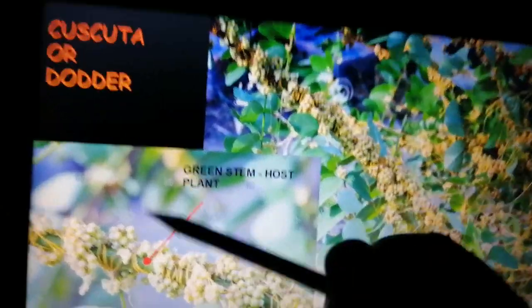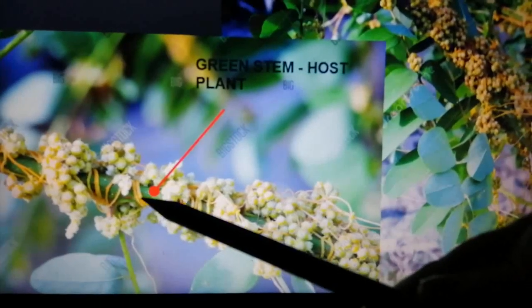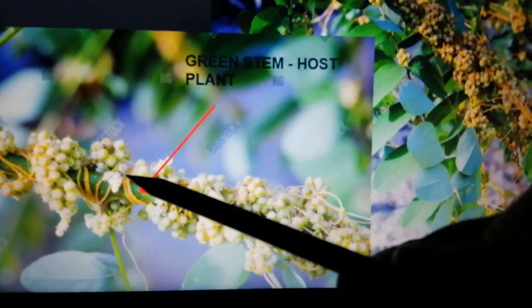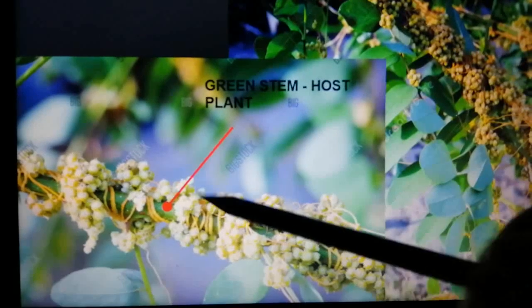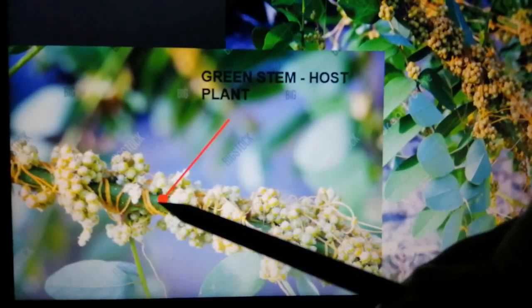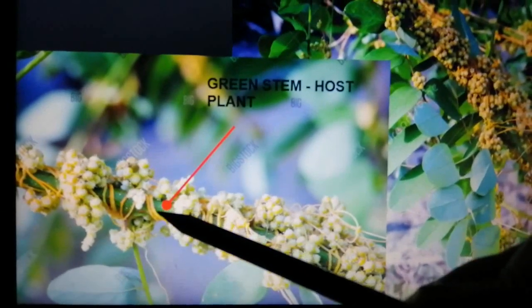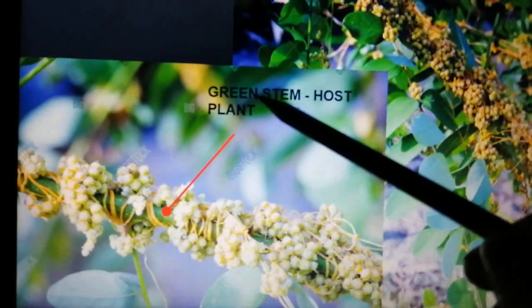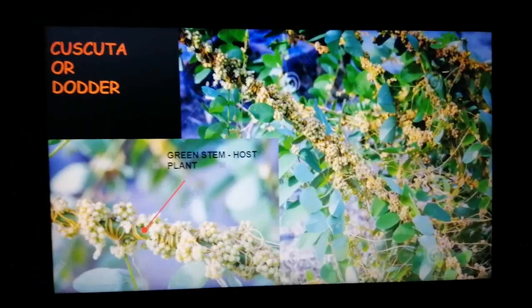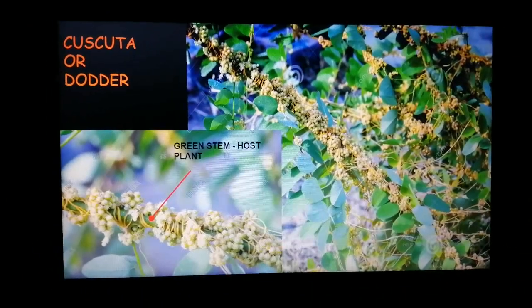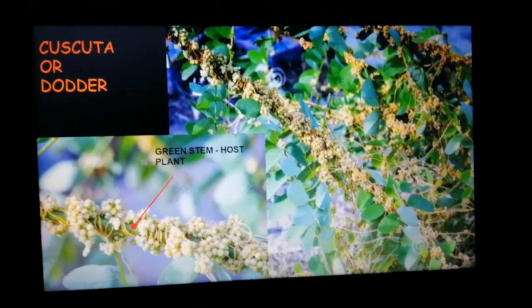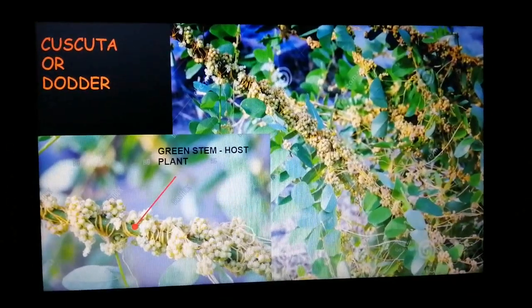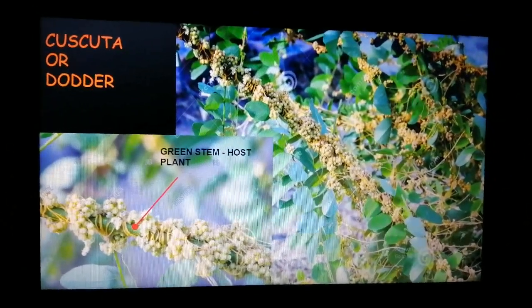Now you can see over here, this is one plant that has wrapped itself around another plant, and this green stem is of the main plant. That is the host plant, the one from which the nutrition is being absorbed. Clear? And the one which is absorbing all the nutrition is the parasitic plant.